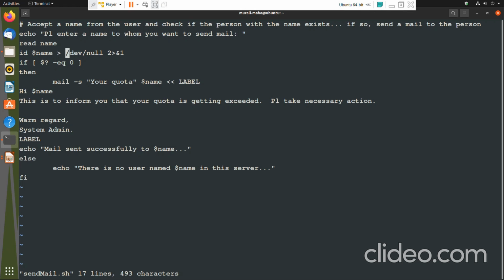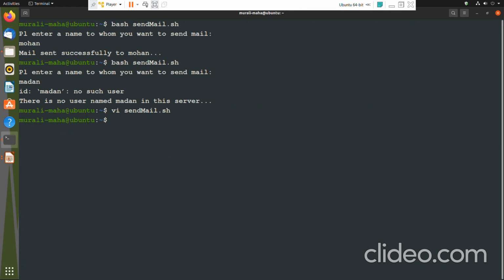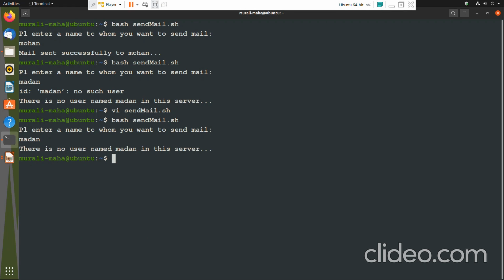Now let us execute the script and check again. So bash sendmail.sh. Madan. There is no username Madan in this server. So now the error generated by the ID command is also suppressed. So I am able to give only my message. Whatever message the programmer has written, that only is displayed. Neither the output of the ID command nor the error generated by the ID command is displayed. None of them are displayed. So I believe you have understood this.